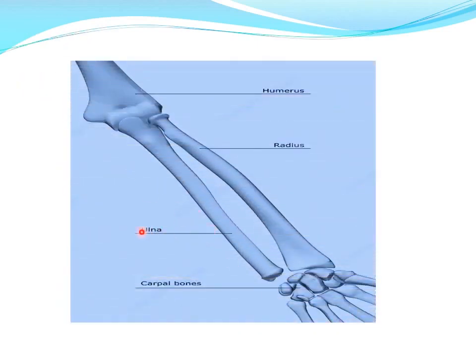Like this. This is one bone, means an upper arm has only one bone. This is called humerus and lower arm has two bones, ulna and radius.